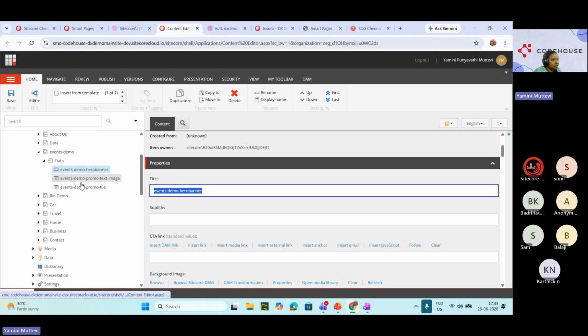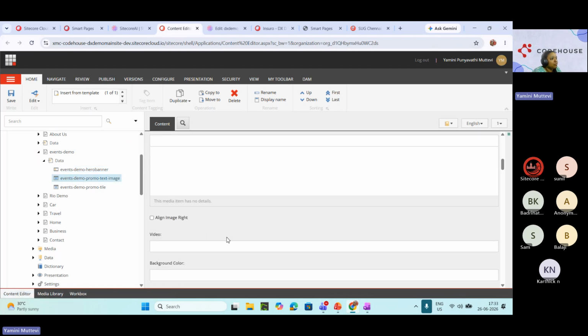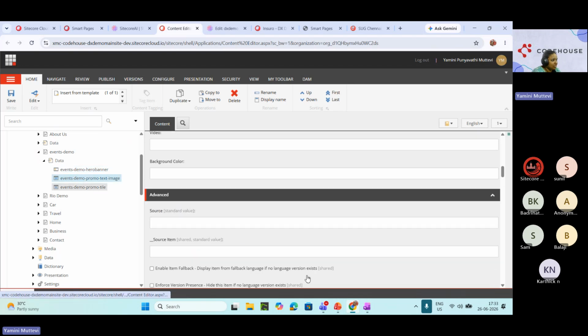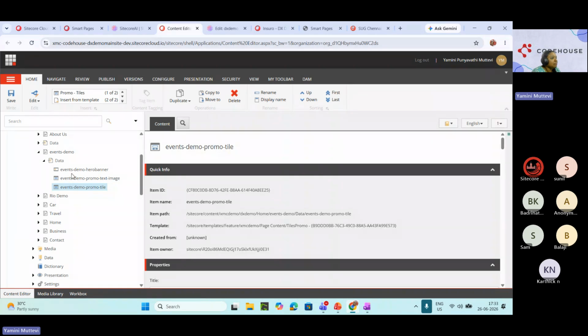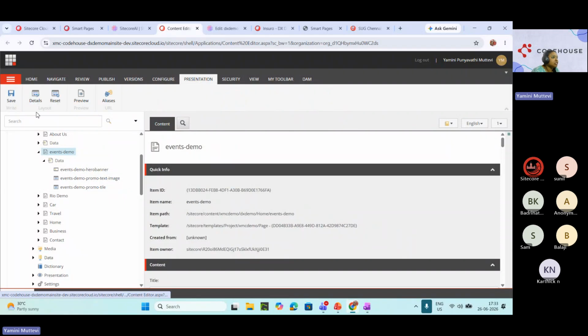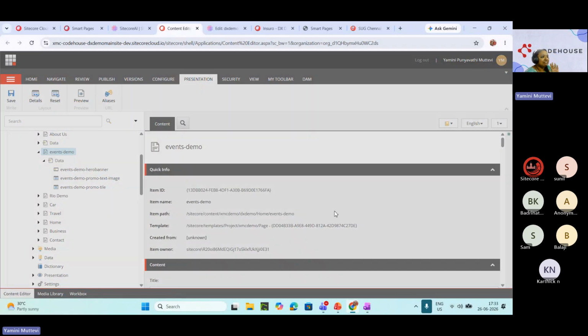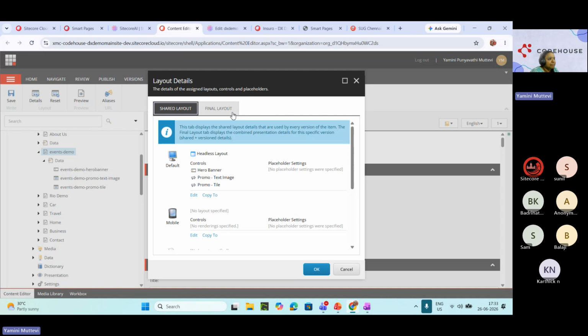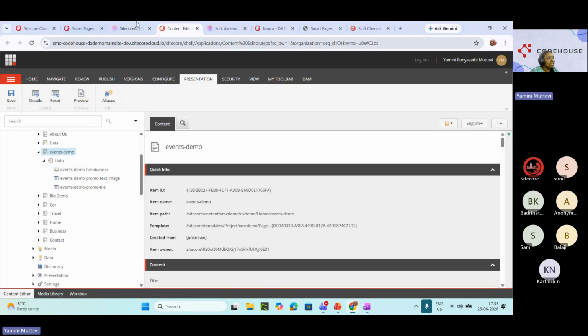We are just creating a structured page. There is also this one. Promo text image is there, promo tile is also there. So these are all there here. But one more interesting thing is I am not adding anything manually. This is all automatically created. And presentation details are also created automatically. I'm not putting anything manually here. Everything is appearing on the fly. The only thing is that we just have to put content.